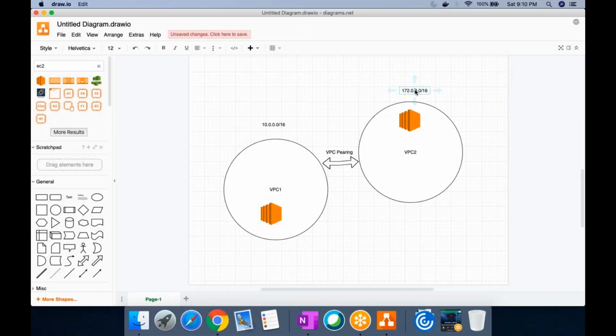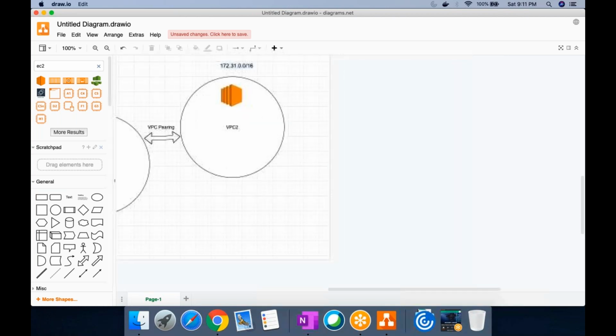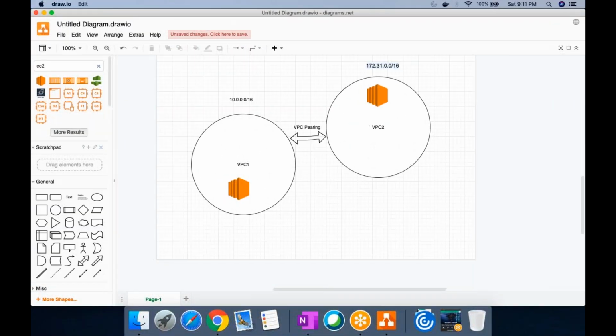So in this route table, whenever you are trying to hit anything in this range, you will have a VPC peering endpoint and point to that. And similarly here, anything which is going to 10 dot something, it will point to the VPC peering. Exactly. This is it, VPC peering.